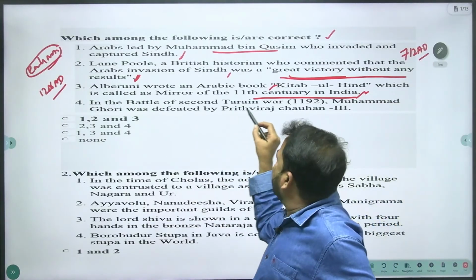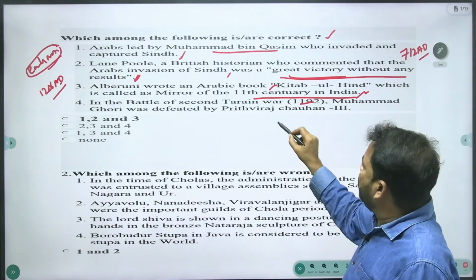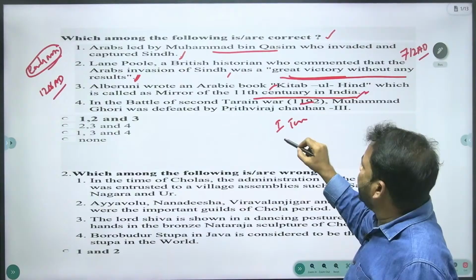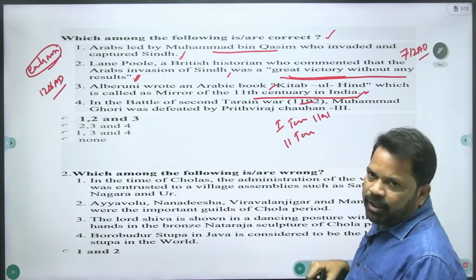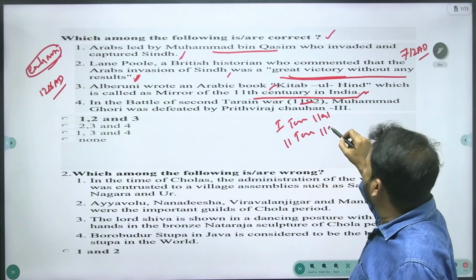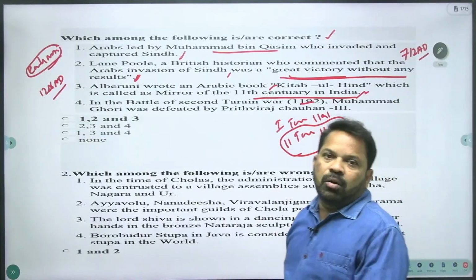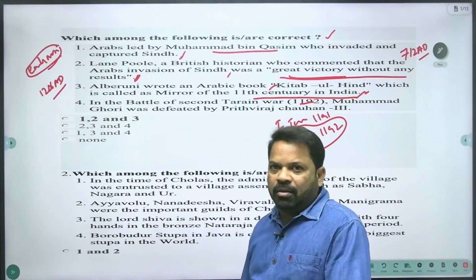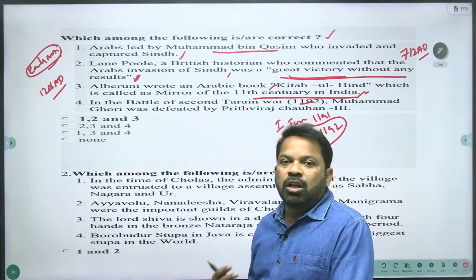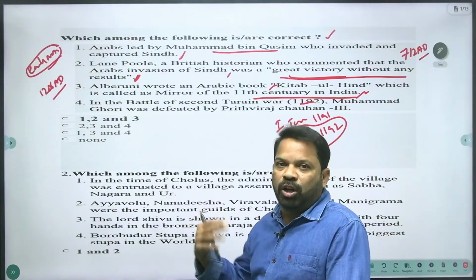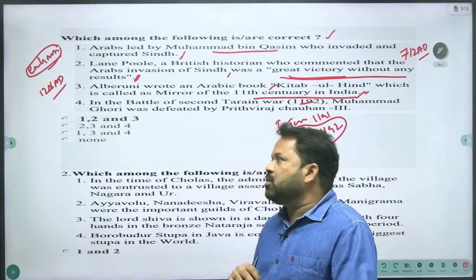Next, the Second Tarain War of 1192. We have two battles: the First Tarain War in 1191 and the Second Tarain War in 1192. The Second Tarain War was the most important battle because it led to the establishment of Muslim rule in India. Because of that, it was very important from our exam point of view.